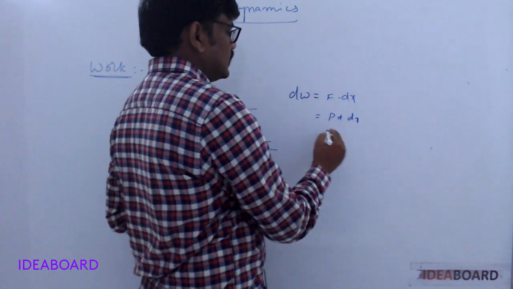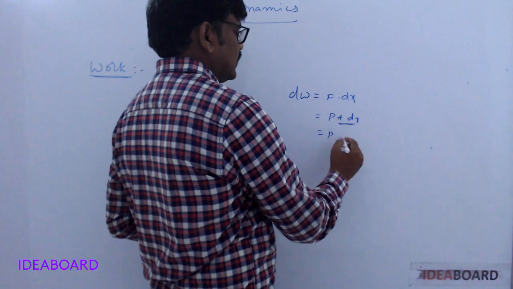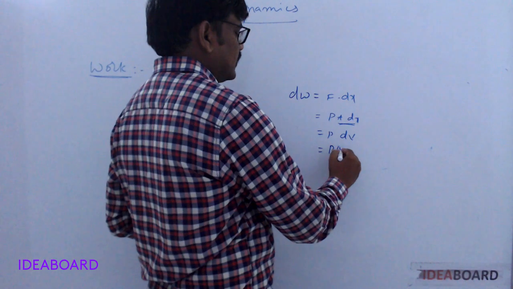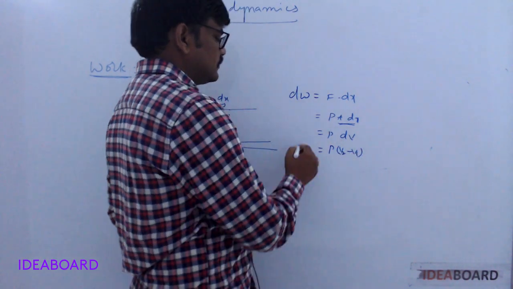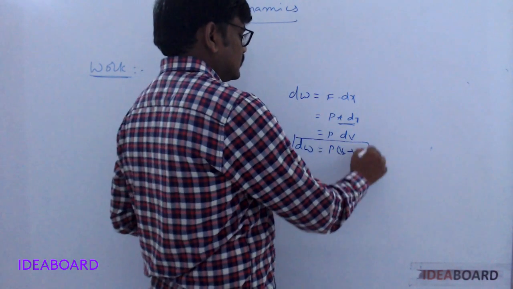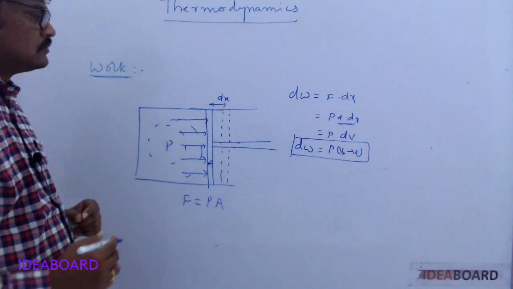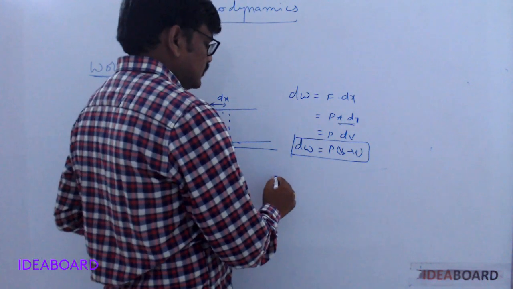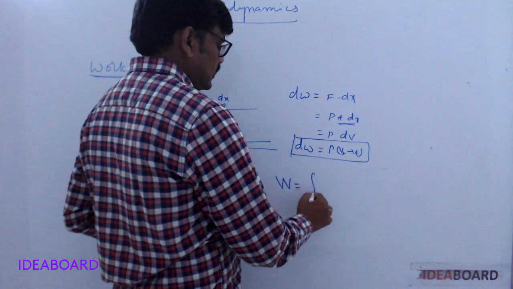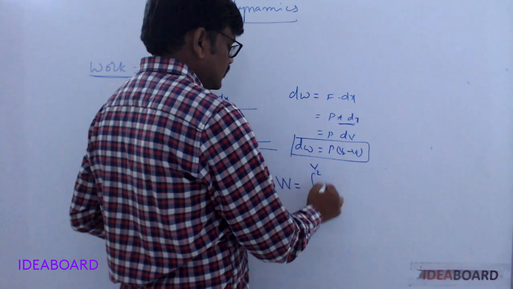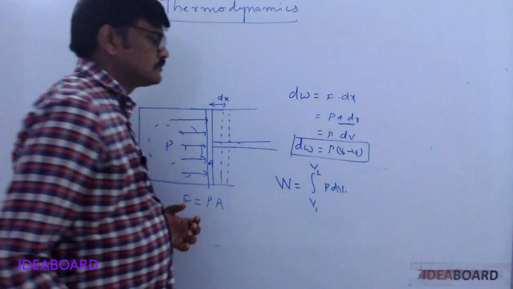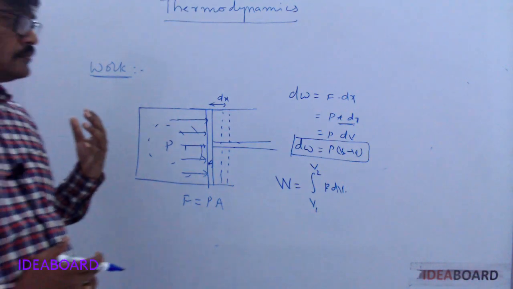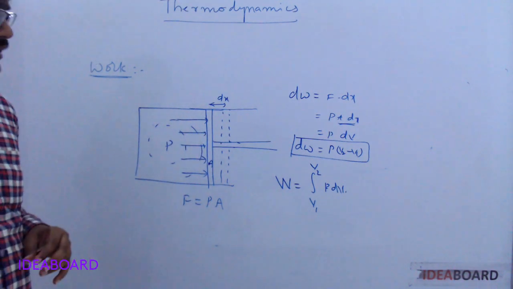into A into dx. P into A into dx is the change of volume. So dW equals P dV, where dV is the final volume minus the initial volume. So this is the work done. Now here, the work done to increase the volume from V1 to V2 is W equal to the integral from V1 to V2 of P dV. Work is a path function, meaning it depends upon the path followed.